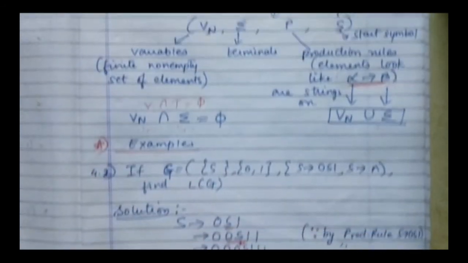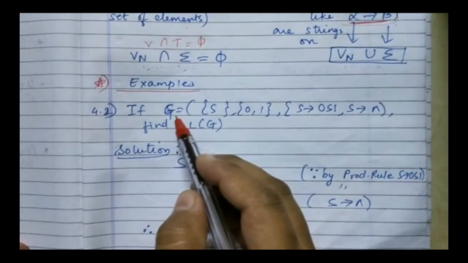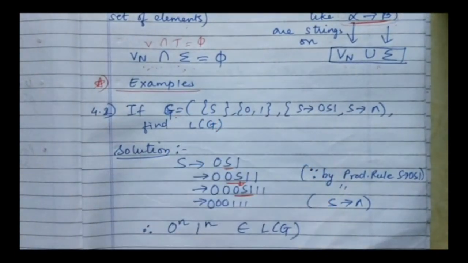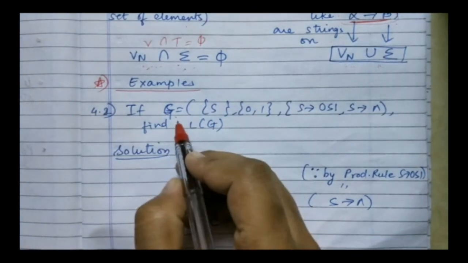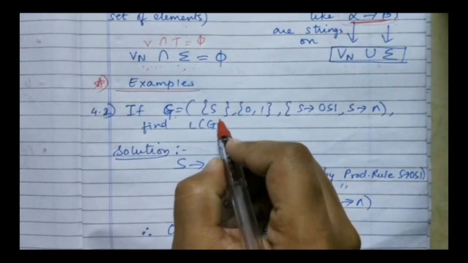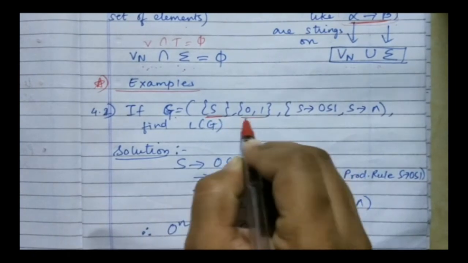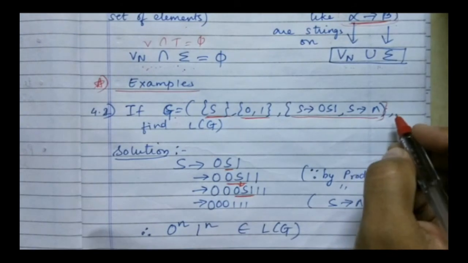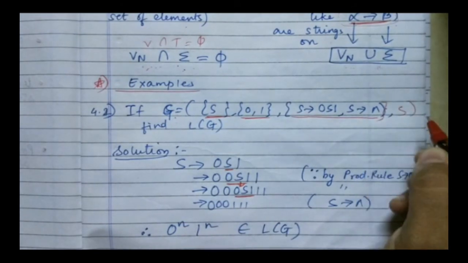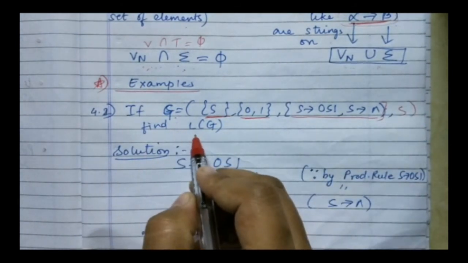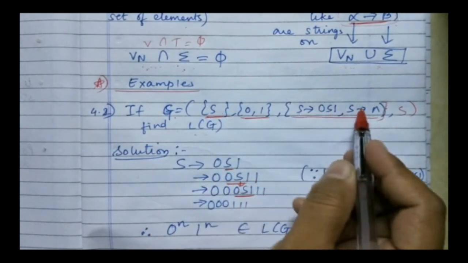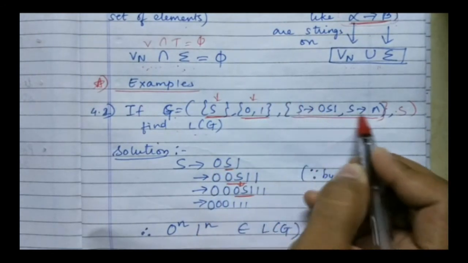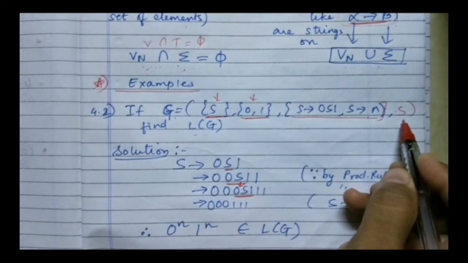Let's look at an example. Say G is my grammar, and G is given by a 4 tuple: a variable, the terminal, the production rules, and the start symbol. I have to find the language L of G. This is the variable, this is the terminal, these are the production rules, and this is the start symbol.